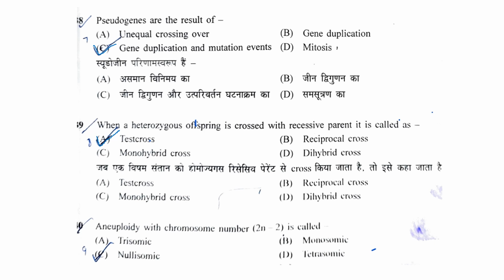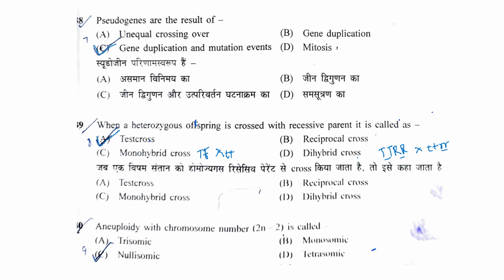Monohybrid cross means when only one trait is considered, for example, height. And dihybrid cross is when two traits are considered for the cross, like height and the shape of the seed. So when two traits are considered, it is a dihybrid cross, and if only one is considered, then it is a monohybrid cross.